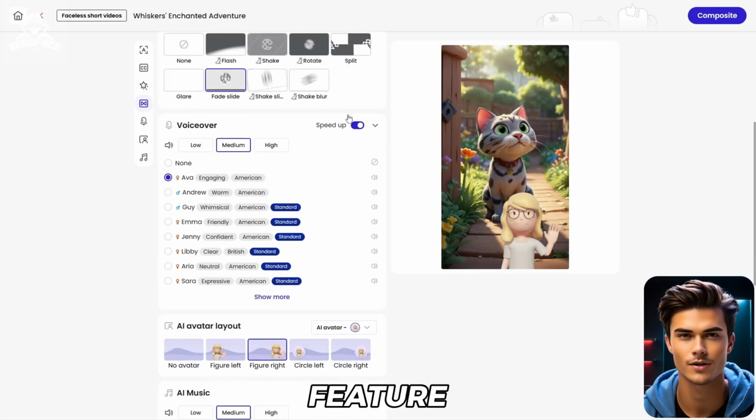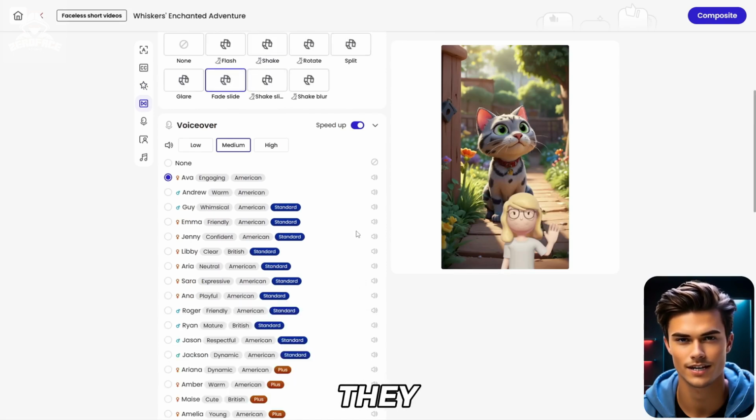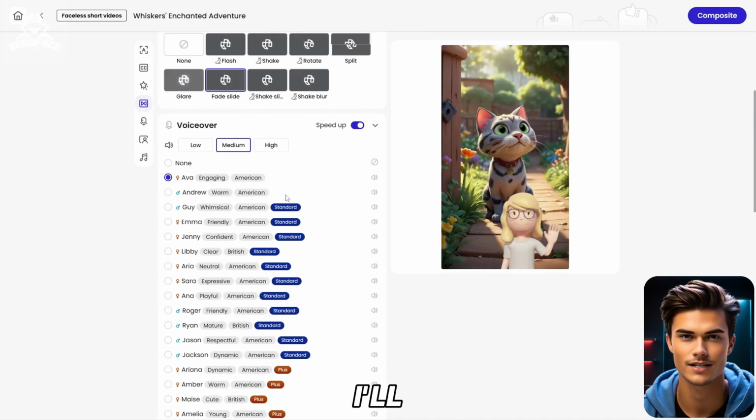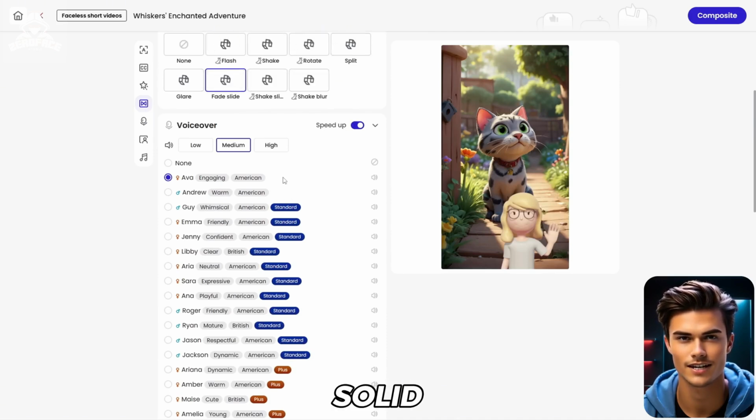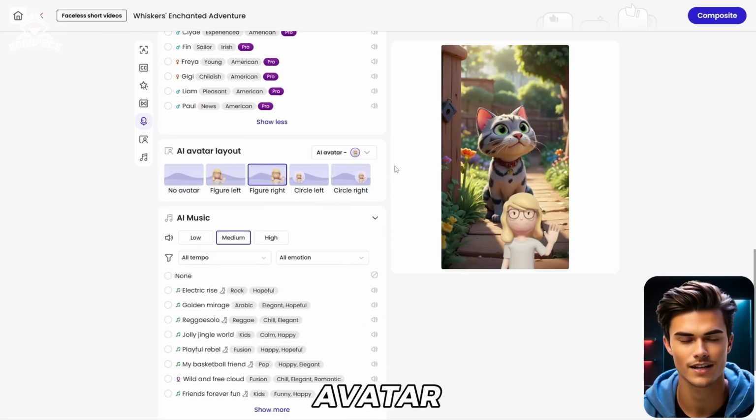Now, a really good feature is the voiceover feature. Here you can choose from tons of great voices, and they all sound really good. In my case, I'll set it to TA since it sounds pretty solid. Then you can adjust the voiceover volume, and you can also speed it up a bit to make it more engaging.